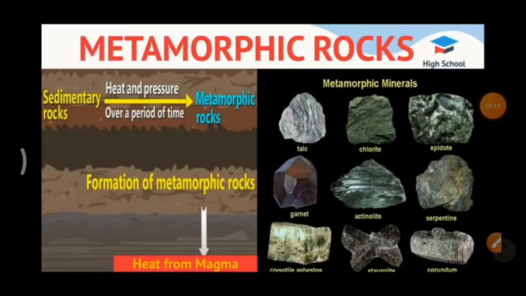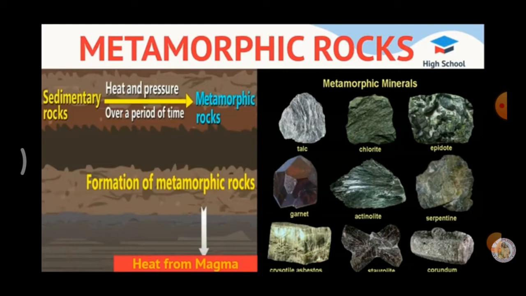Next one is metamorphic rocks. The word metamorphic is derived from two Greek words, meta and morpha. Meta means change and morpha means shape. When igneous and sedimentary rocks are subjected to high temperature and pressure, the original rocks get altered to form a new kind of rock called metamorphic rocks.